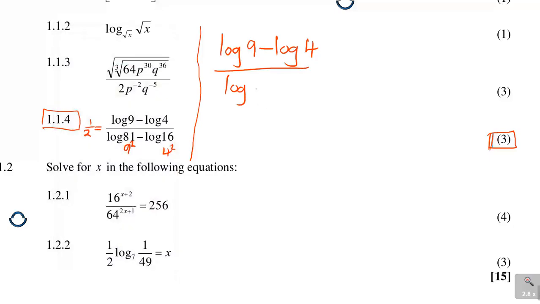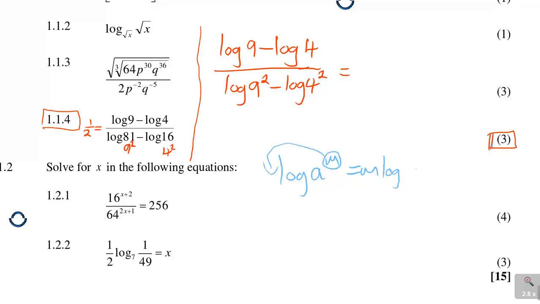So I will have log 9 squared minus log 4 squared. So the aim was to match the top and the bottom there. When I've done that, I'm going to use this law. It's a law of logarithms, which says if you're given log a to the power of m, then this m you drop it down, it will become m log a. You see that law? So that's what we're going to apply.